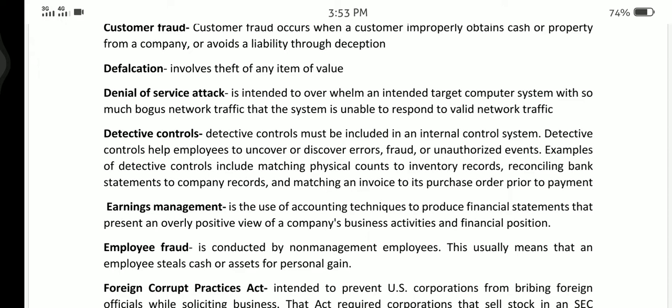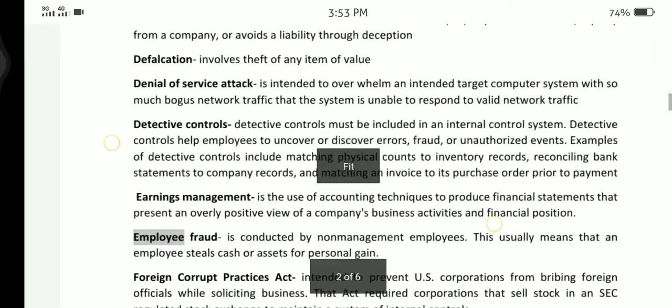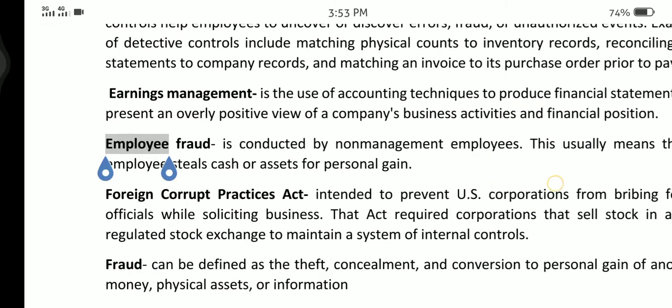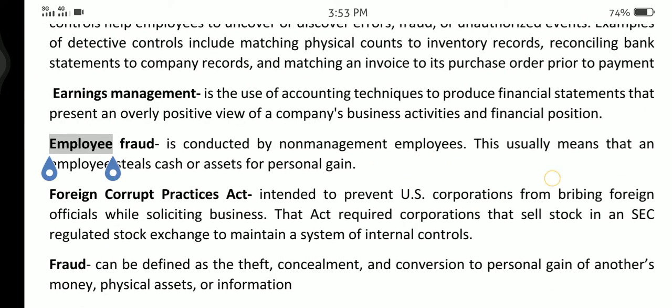Detective controls must be included in an internal control system. Detective controls help employees to discover errors, frauds, or unauthorized events. Earnings management is the use of accounting techniques to produce financial statements that present an overly positive view of a company's business activities and financial position.